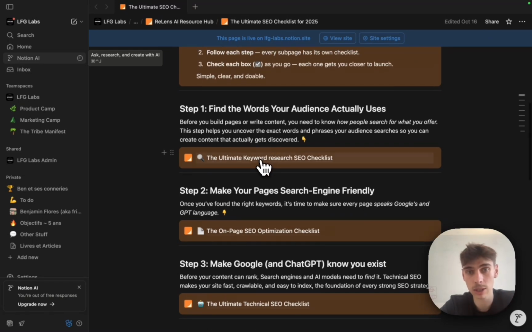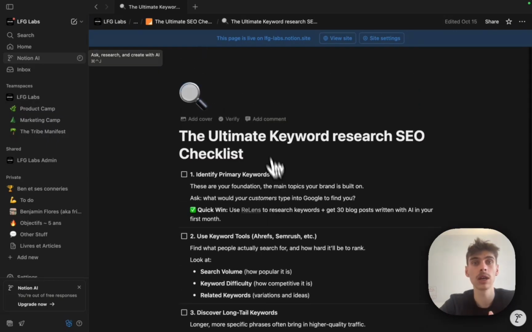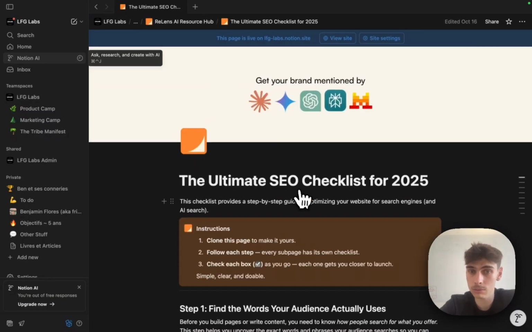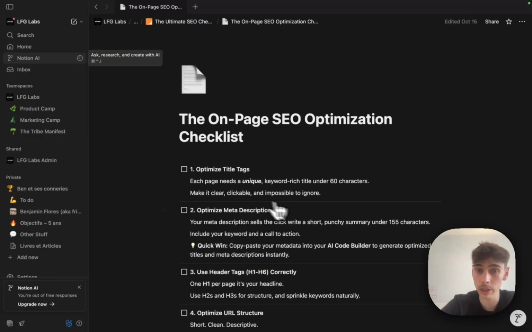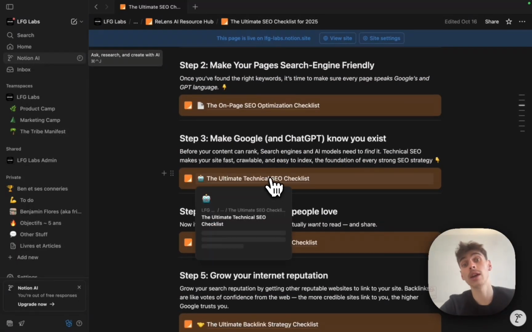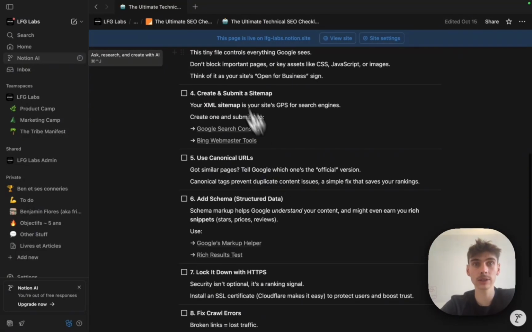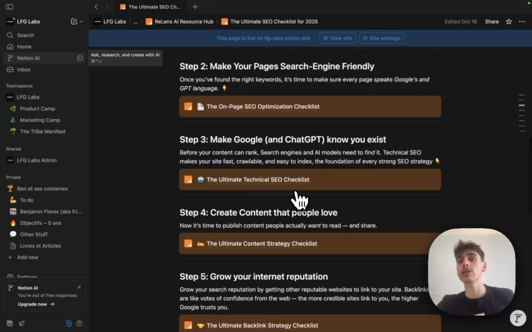You have all the different steps to follow in order to make it findable. Identify the keywords, use keyword tools, etc. And here there are full resources on how you can find the words your audience actually uses, what prompts they use, what keywords, see the volume for each one of them, how you can optimize the website with Lovable and all the AI tools, how you can then make Google and ChatGPT know you exist, etc. This is the full checklist in order to make your vibe-coded app actually used by people in production and found by people that search for it.